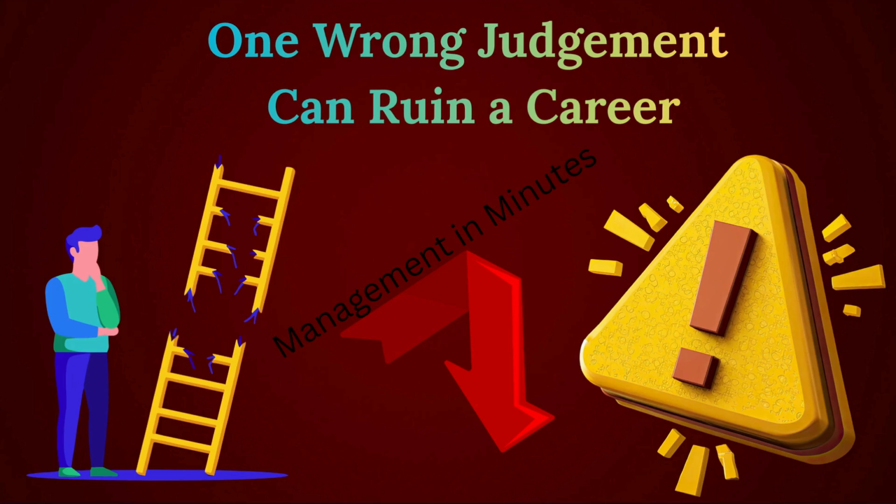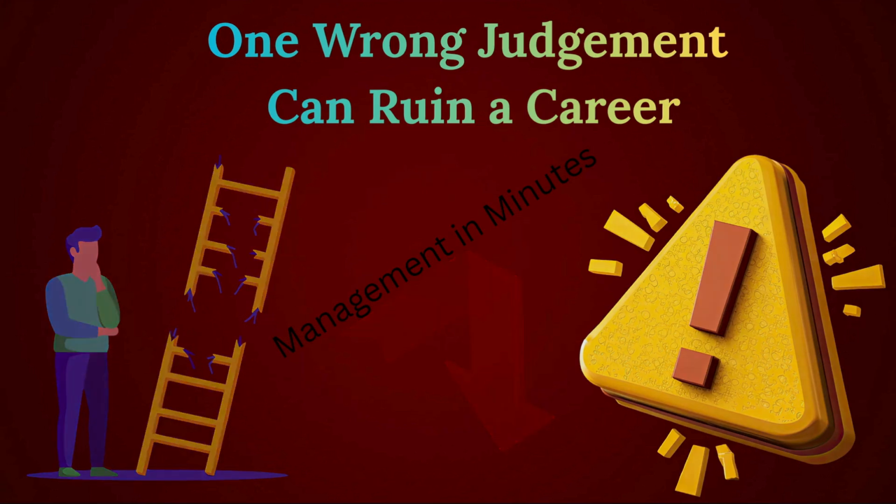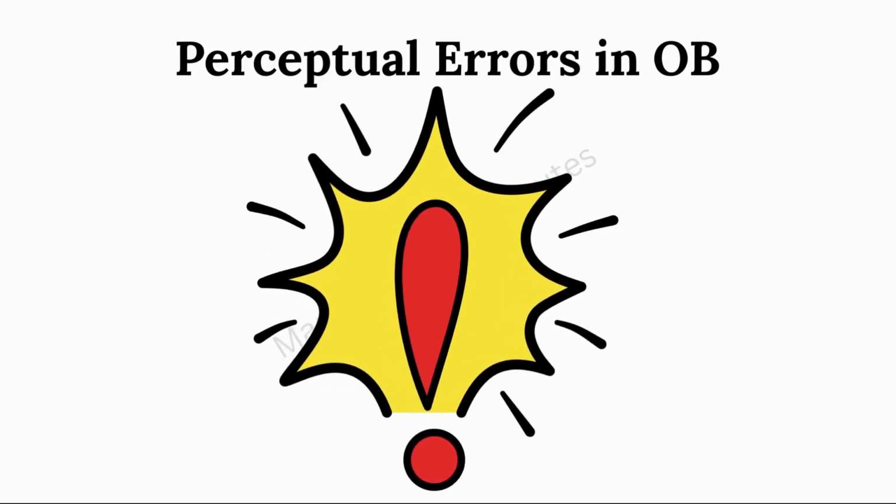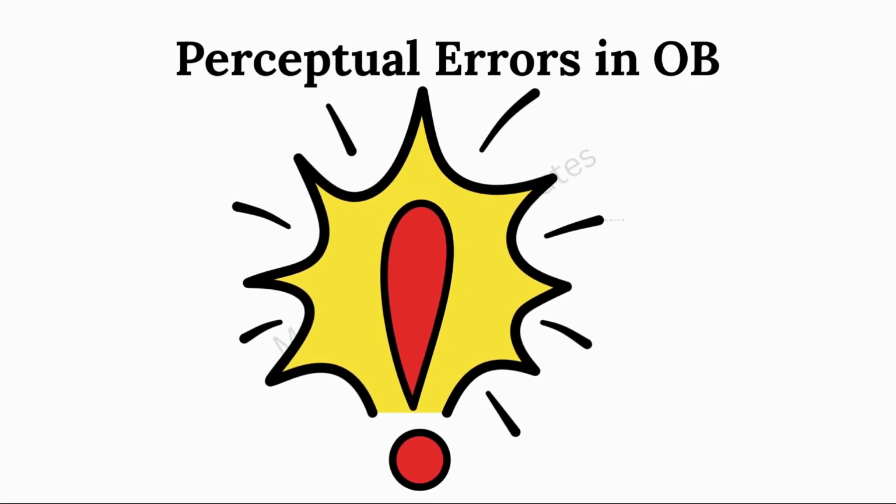A hardworking employee is ignored for promotion, not because of poor performance, but because of one wrong judgment. Today, we will uncover the perceptual errors behind such decisions. These mistakes are called perceptual errors. They happen when we judge people incorrectly.